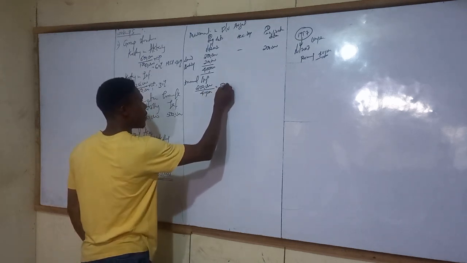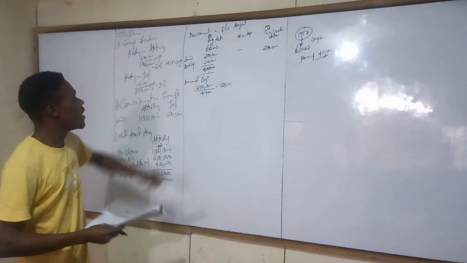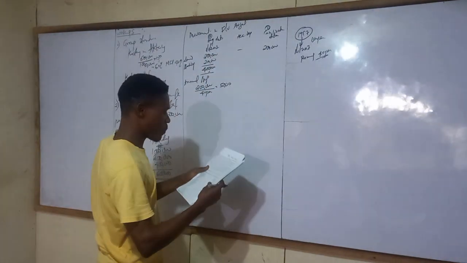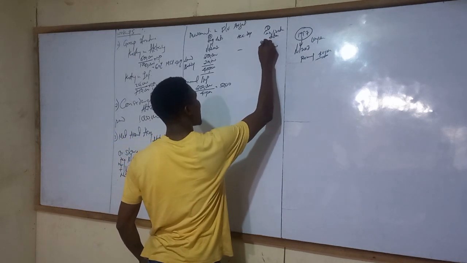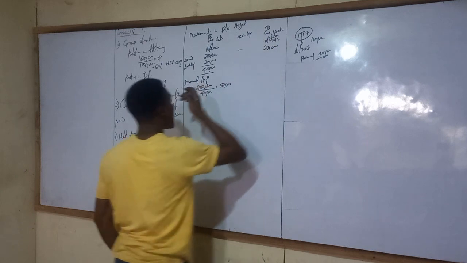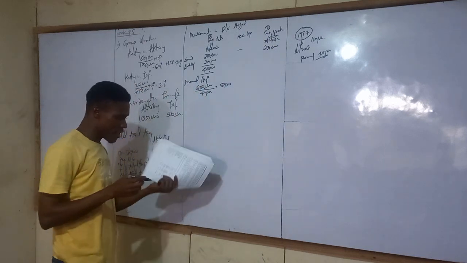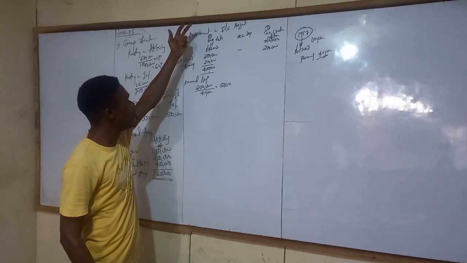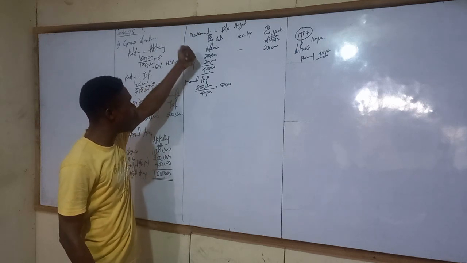5,000. Now, the next one you ask yourself is this: when are we consolidating? We are consolidating 31st December 2012. How many years is that? That's 6 years: 2007, 8, 9, 10, 11, 12.